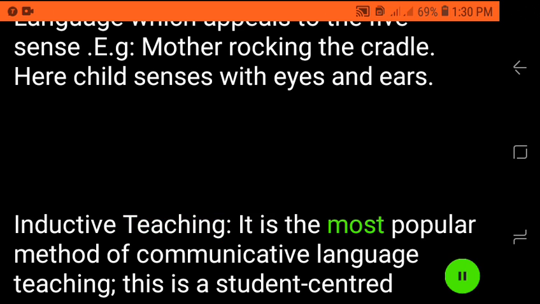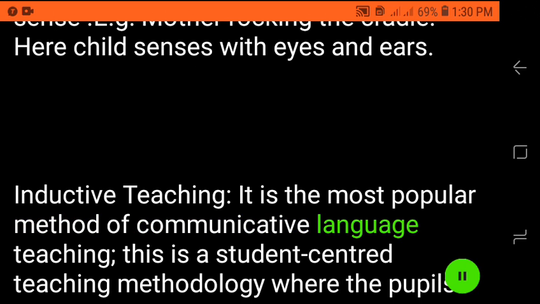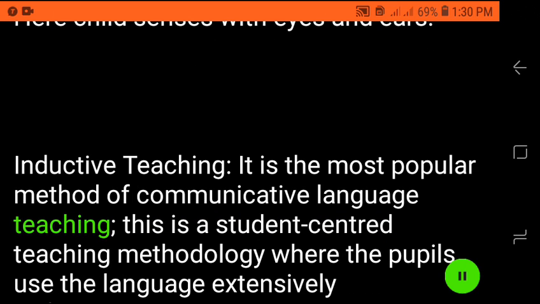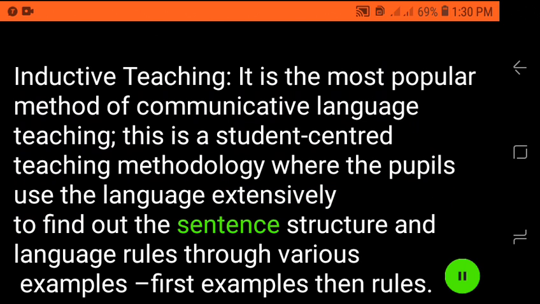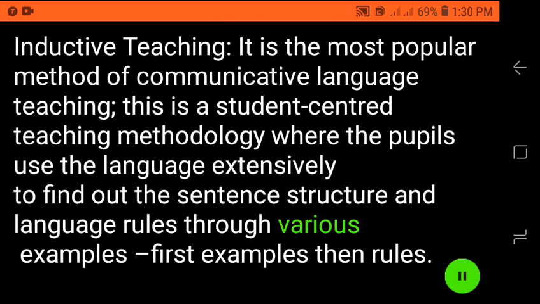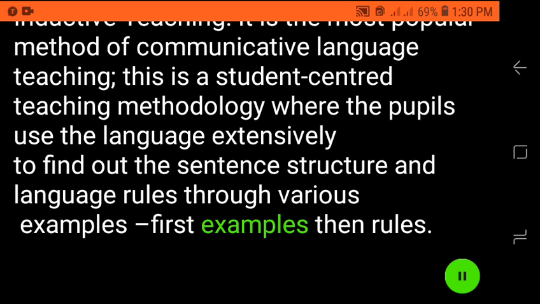Inductive teaching, it is the most popular method of communicative language teaching. This is a student-centered teaching methodology where the pupils use the language extensively to find out the sentence structure and language rules through various examples. Examples first, examples then rules.